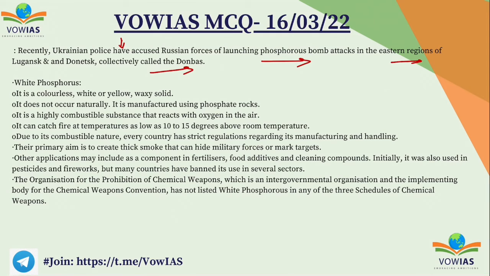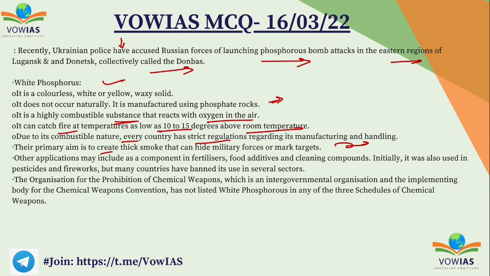So white phosphorus, if you see, is a colorless white or yellow waxy solid. It does not occur naturally. It is manufactured using phosphate rock. It is a highly combustible substance that reacts with oxygen in air. It can catch fire at temperatures as low as 10 to 15 degrees above room temperature, and due to its combustible nature, every country has strict regulations regarding its manufacturing and handling.